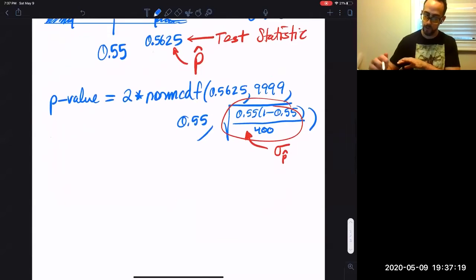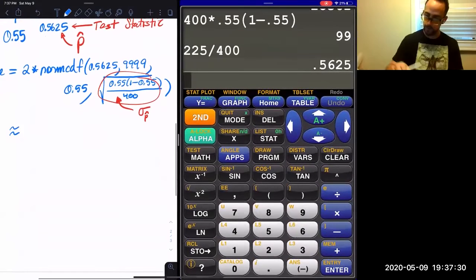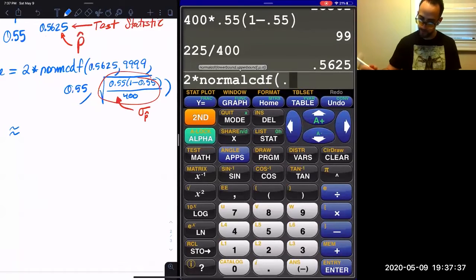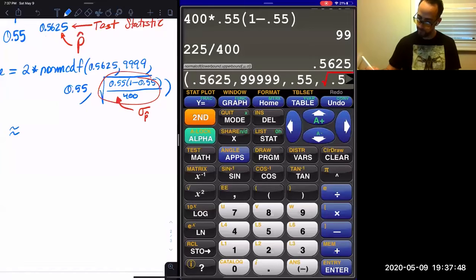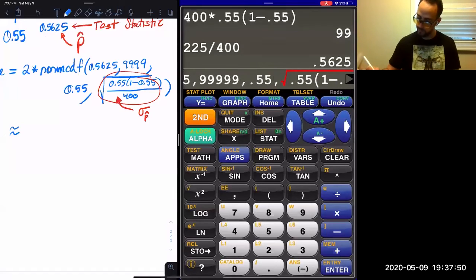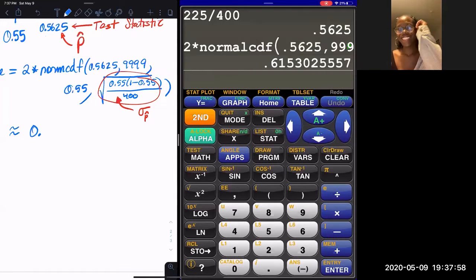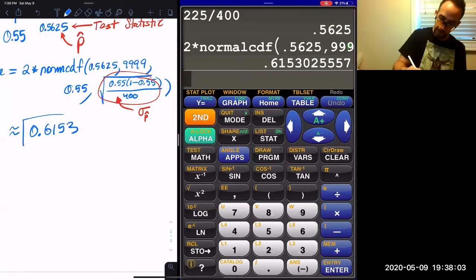So I just want you to go approximately what? 2 times the second distribution, norm CDF, 0.5625, comma 99999, comma 0.55, comma, now here we go, square root of 0.55 times 1 minus 0.55, divided by 400, and that's it. Press enter, you get your p-value. I say you fast. I just do boom, boom, boom. I know, it was too fast, right?